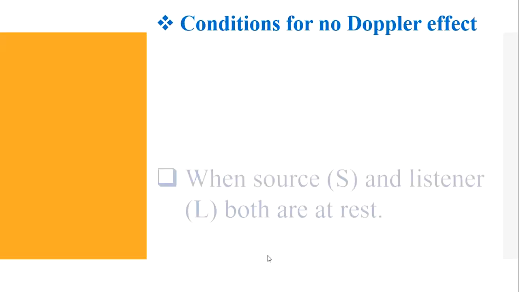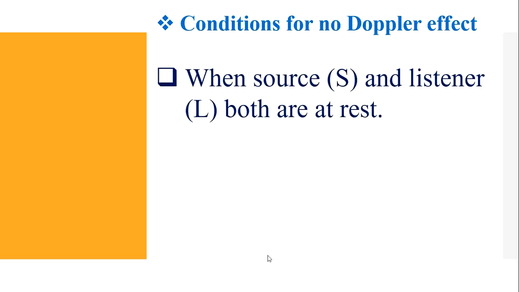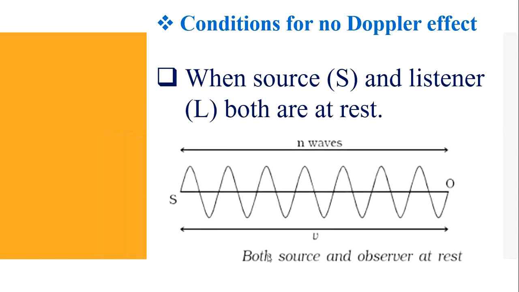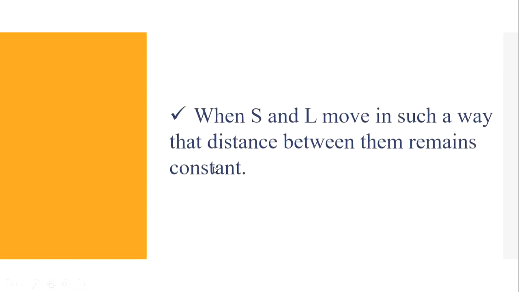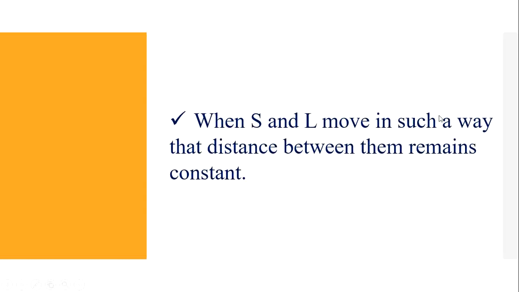Now, conditions for no Doppler effect. What are the conditions for no Doppler effect? When the source and listener both are at rest. When both of them are at rest, there is no change in the frequency of the sound, so there is no Doppler effect. Second one, when the source and listener move in such a way that the distance between them remains constant. Source also moving and listener also moving, but there is no change in the distance.